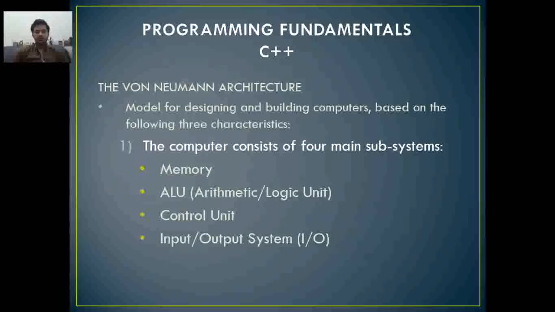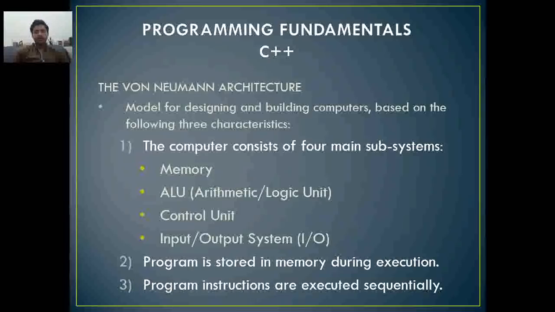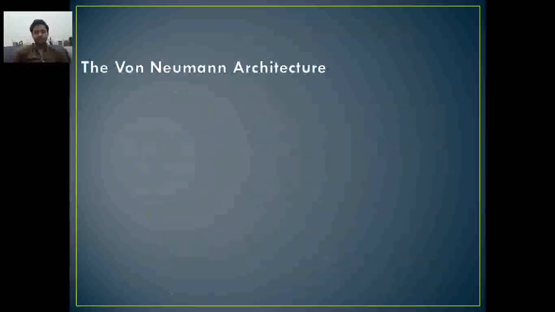The computer consists of four main subsystems: memory, ALU (arithmetic logic unit), control unit, and input output system, IO systems. The program is stored in memory during execution. Program instructions are executed sequentially. The von Neumann architecture.